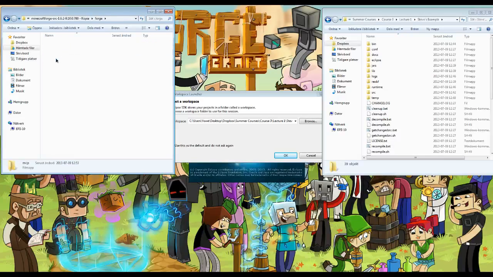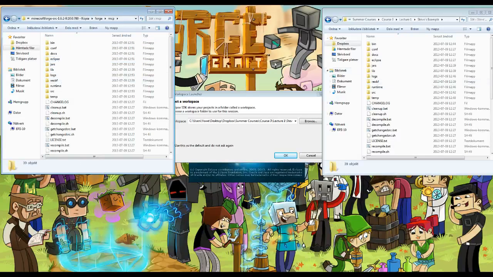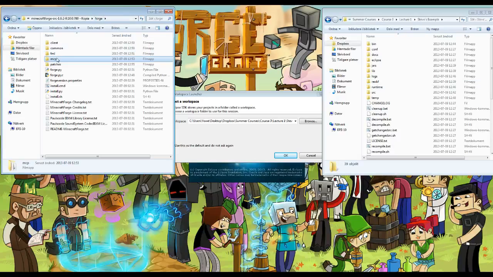If I go back to the MCP folder here, these are the exact same things. What I said was the MCP folder is the one we need. That's the only thing we need. So what I've done is just rename that to Steve's Example, because that seems to make sense if I want to make a mod that is called Steve's Example. So just take the MCP folder, rename it if you want to, and put it where you want it.